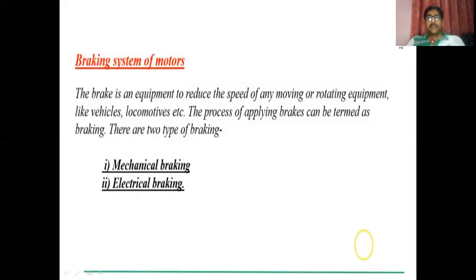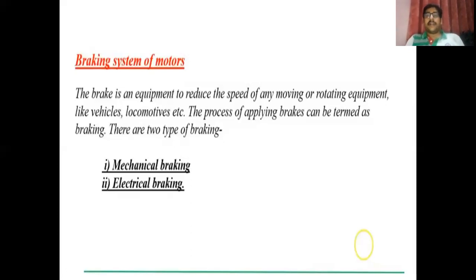So in order to remove this disadvantage, what we do first is control the speed of the motor used in an AC locomotive down to a normal speed, and when its speed reaches a certain particular value, then we can apply the brakes. So in case of a locomotive, we never use only the electrical braking; we also use the mechanical braking. But the main idea behind this braking system is this: first, we reduce the speed of rotation of the motor from its higher speed to its normal speed, and when the speed is almost equal to zero, at that time we apply the brake, and that brake will be the mechanical braking.